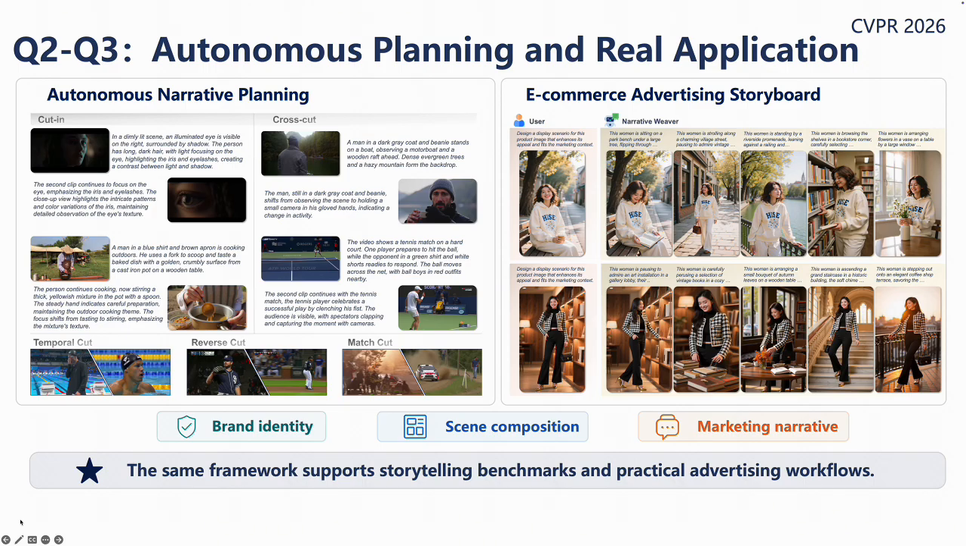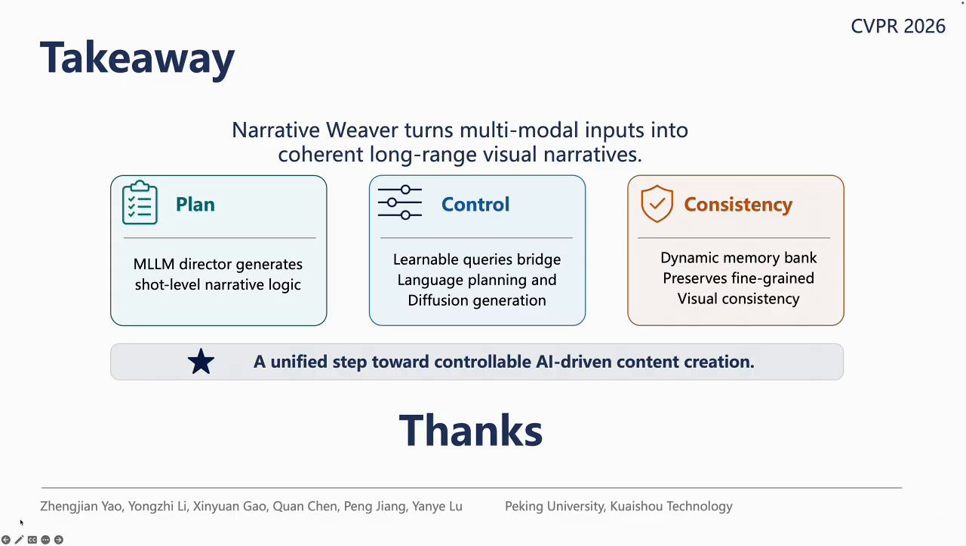In the right section, we show an e-commerce advertising storyboard. Given a product image and a marketing instruction, the model generates a 5-shot storyboard. The product remains visually consistent across different scenes, while the narrative gradually builds brand identity, scene composition, and marketing message. This demonstrates that the same framework can support both storytelling benchmarks and practical advertising workflows.